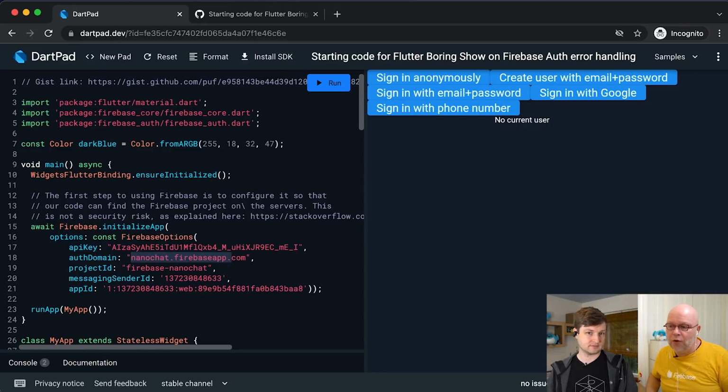So you can see that the auth domain, just like what we use to sign in, is apparently nanochat.firebaseapp.com. And the project ID, which is my Firebase project, is also Firebase NanoChat. You might have gathered that I use this project a lot for chat apps.